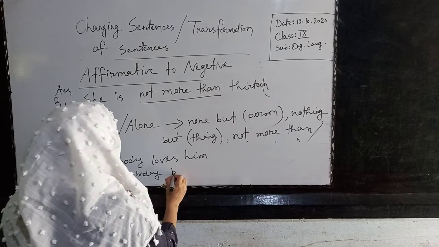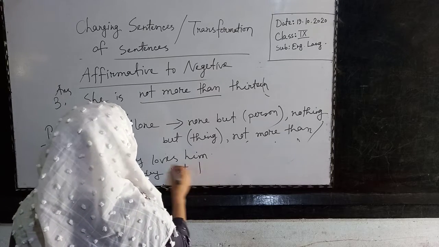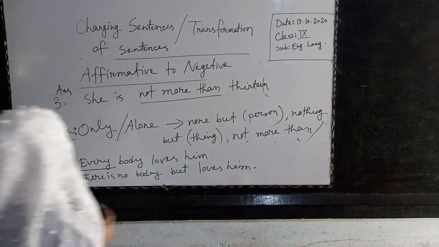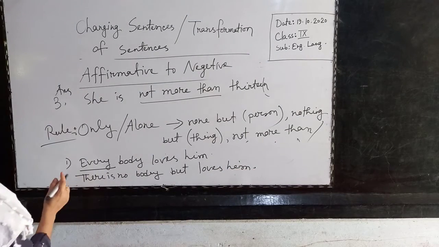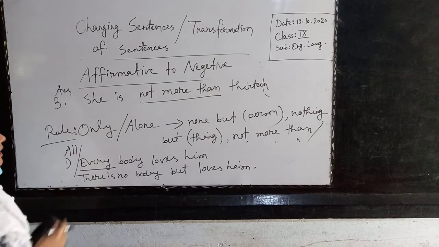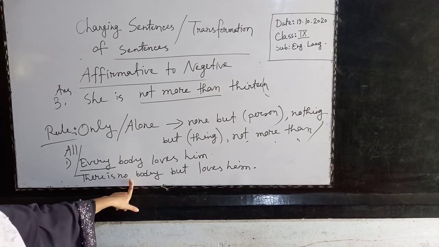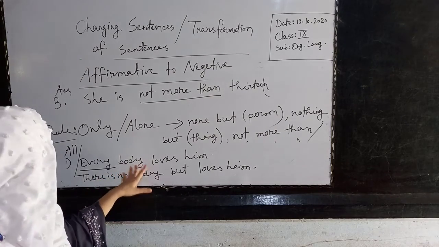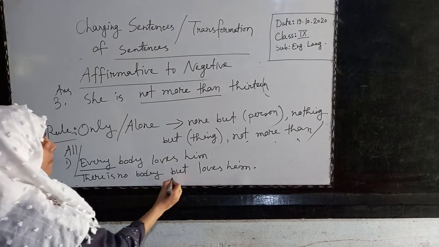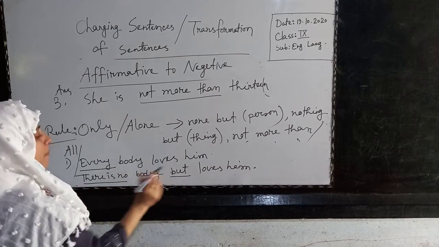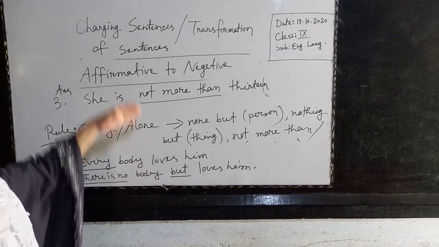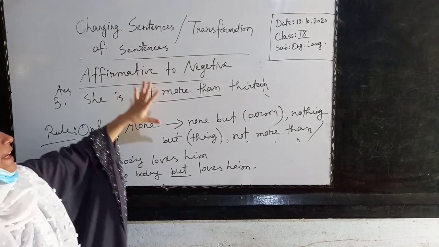Then add but. Then as usual, loves him. So if you see any every or all, you write there is no, then the word written, body, one, man, whatever, then you have to add but. There is no body but loves him.